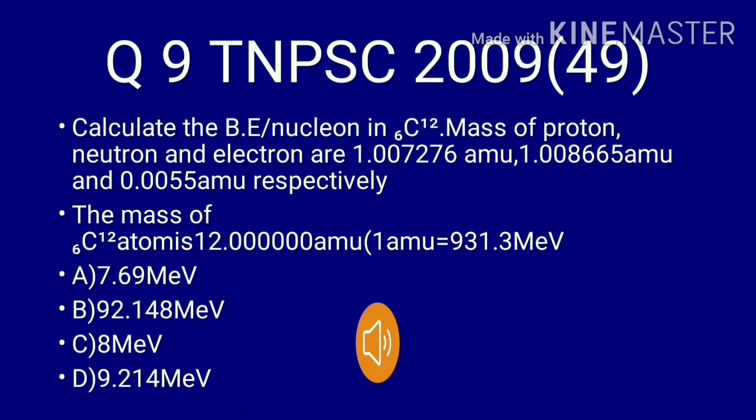The mass of carbon atom is 12.00000 atomic mass unit. One atomic mass unit value is given, which will be equal to 931.3 mega electron volt.